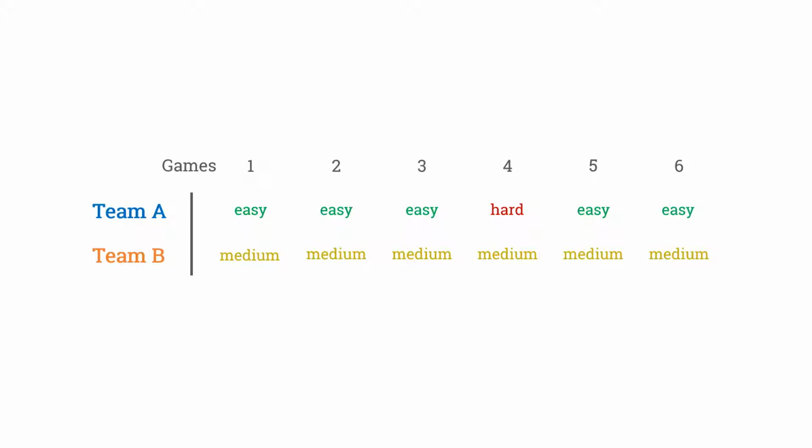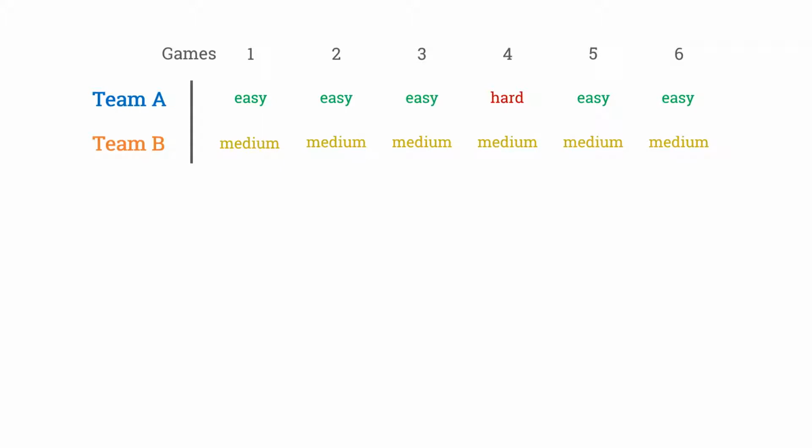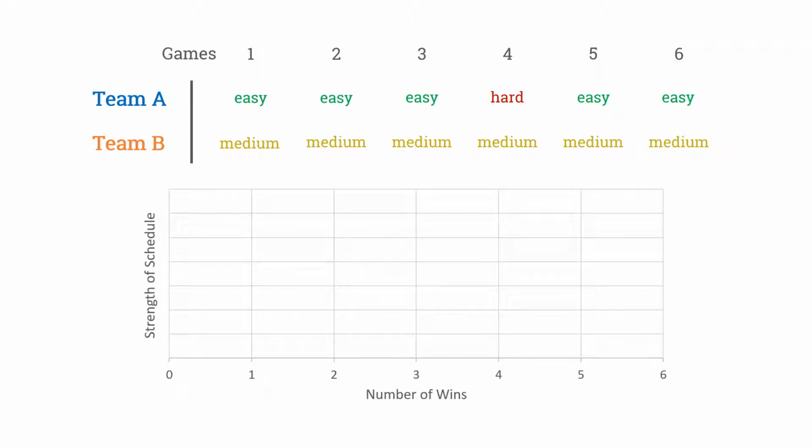To really understand strength of schedule on a meaningful level, we have to understand how hard the schedule is for any given number of wins. Fortunately, it's easy to do that with a simple line graph. Team A's schedule looks something like this. Winning 2 games is harder than winning 1, and so on. Winning 6 games is much harder than winning 5, though, because that requires beating that really tough opponent.